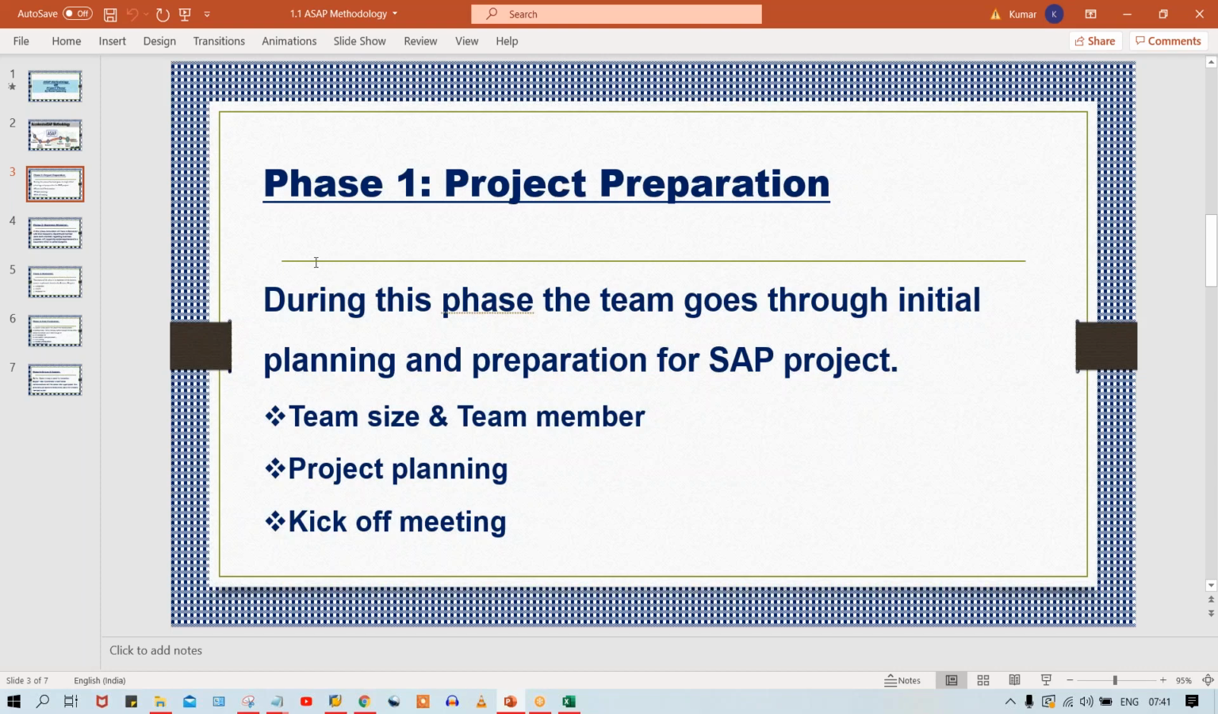Till now, what is happening? These all are internal activities only. We have not interacted with the client. Nothing has happened with the client till now. Team size, team members, these all are internal activities only. The kickoff meeting also is an internal meeting itself. So once the kickoff meeting is done, then what is happening, guys? After that, everybody is going to perform their respective activities.